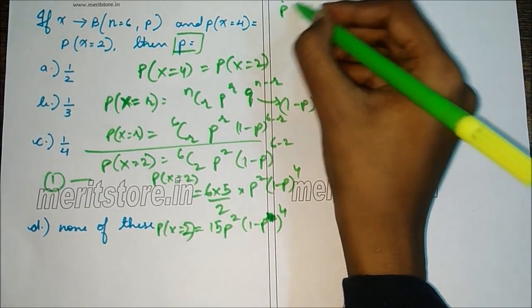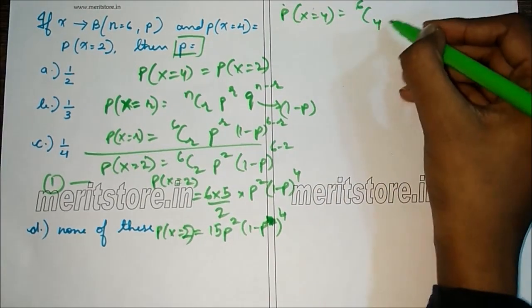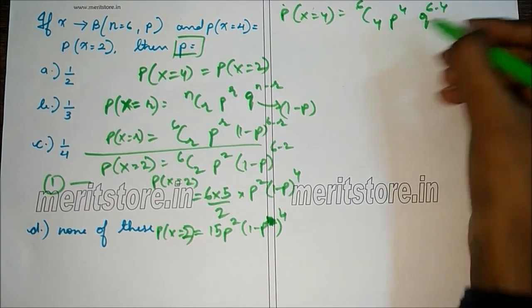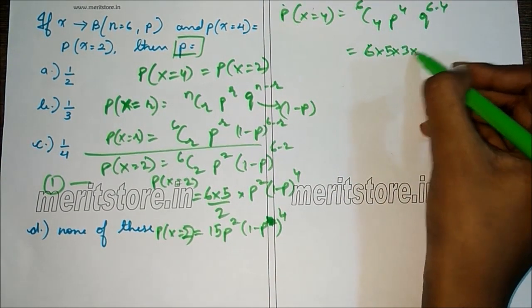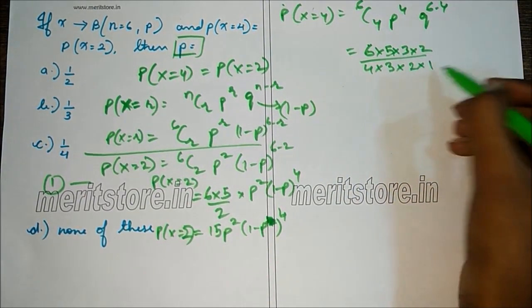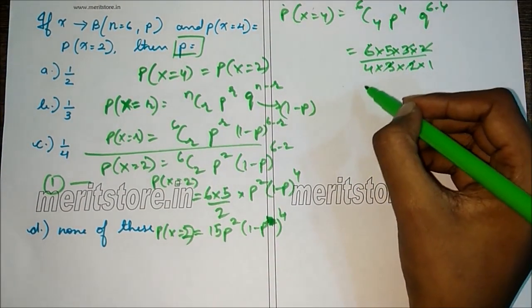Similarly, P of X equals 4 is 6C4 p raised to 4 q raised to 6 minus 4. Now 6C4 is 6 into 5 into 4 into 3 divided by 4 into 3 into 2 into 1. 3 gets cancelled, 2 gets cancelled.